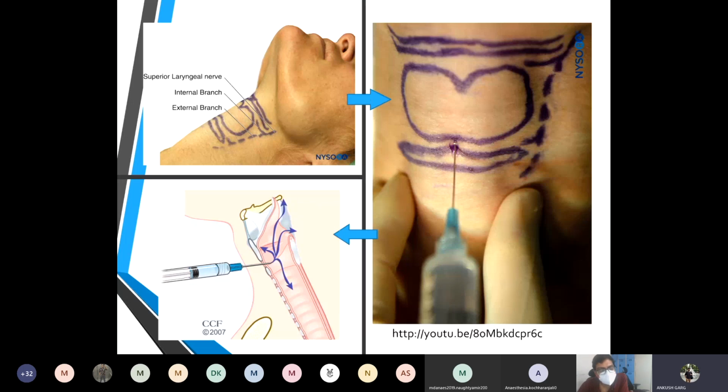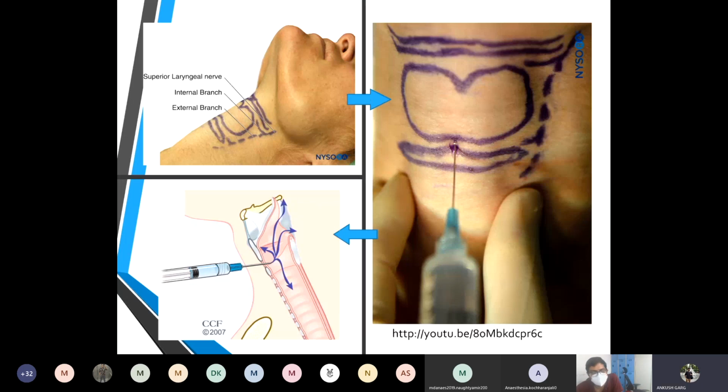under all aseptic precautions. After that, we advance a 20 gauge angiocatheter attached with a saline syringe perpendicular to the skin while aspirating. When we can see air freely being aspirated, we attach the 3 to 5 ml lignocaine syringe, which is of 2 to 4% concentration.